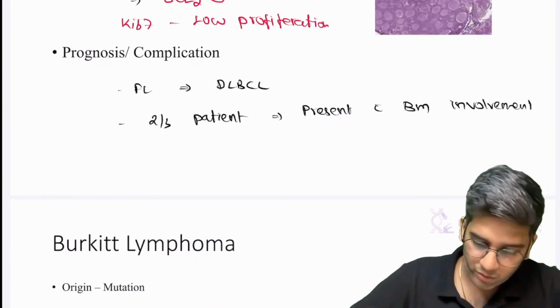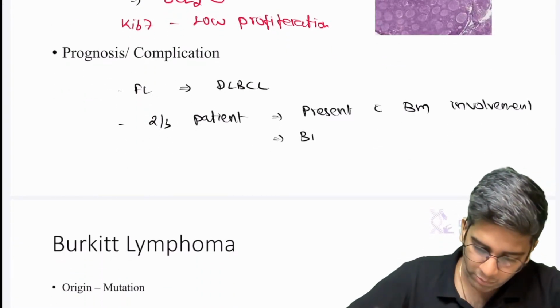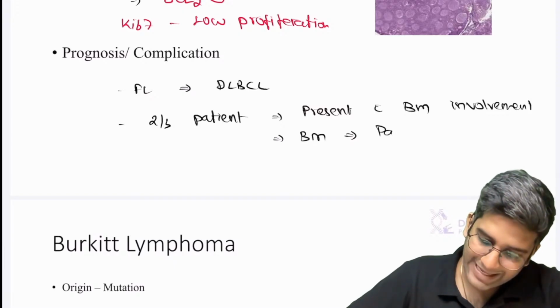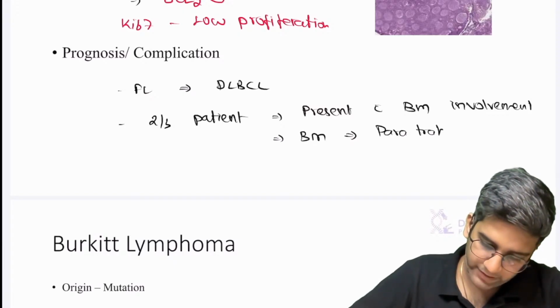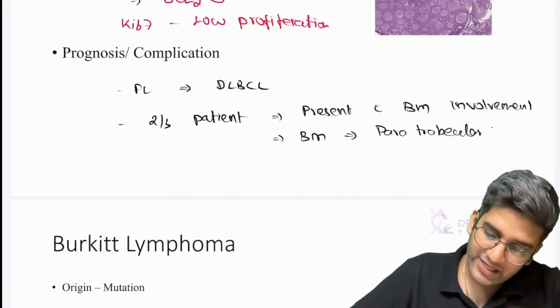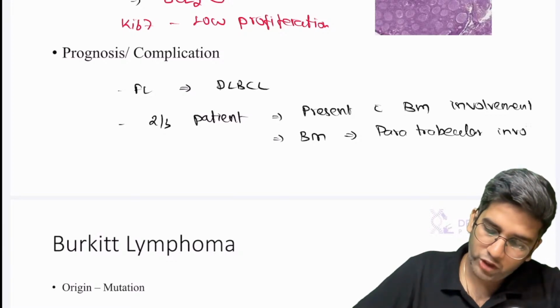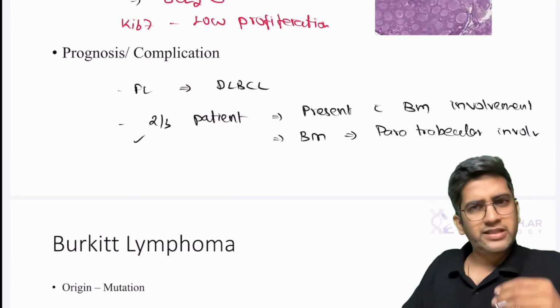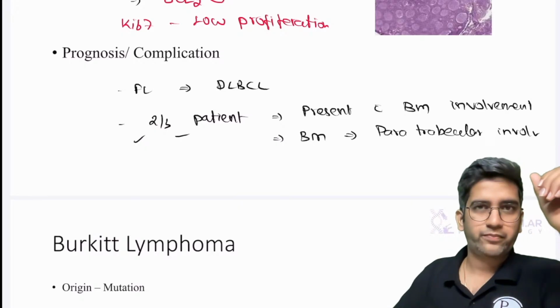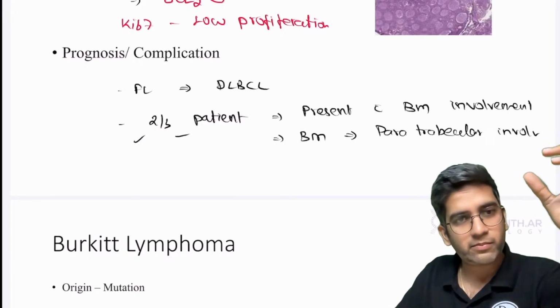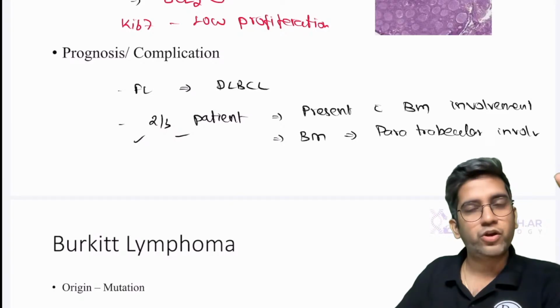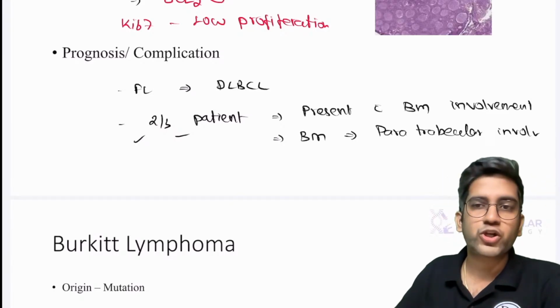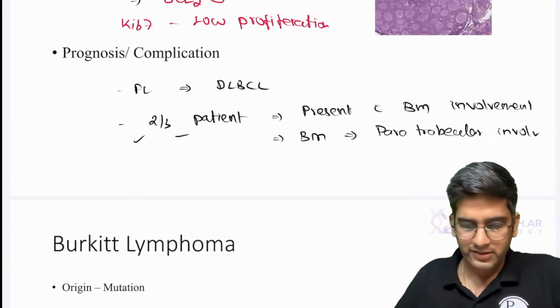And in the bone marrow, they have a very classical pattern. In bone marrow biopsy, you will see paratrabecular involvement. This is very classical for follicular lymphoma. You have to mention this, it is required. Fine. So DLBCL is a template, but this is unique. For CLL, DLBCL is a template, Richter is unique. For mantle, DLBCL is a template, blastoid mantle is unique, right? So write this, that should be more than enough.